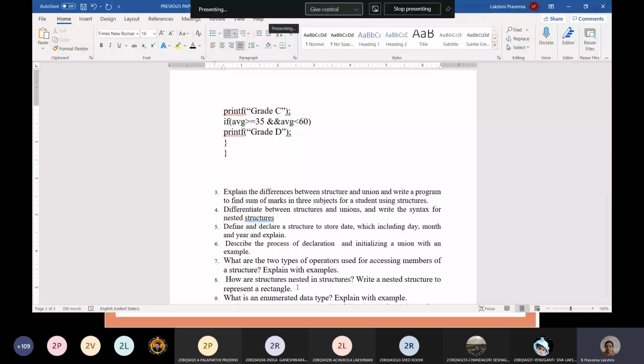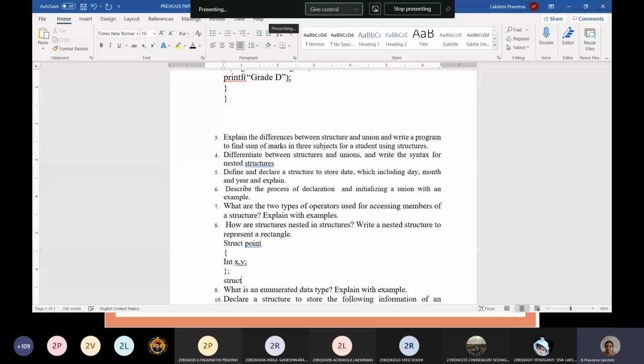Here you can take 2 variables, x, y, because to construct a rectangle you require the coordinates. For those coordinates you can use the point structure, and here you can write another structure as rectangle. Within that we will create the point structure variables.